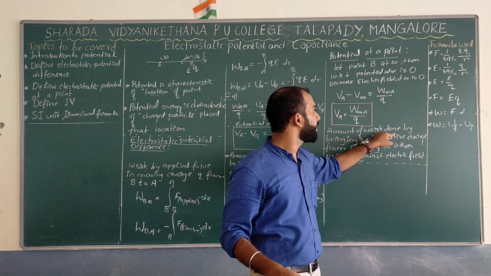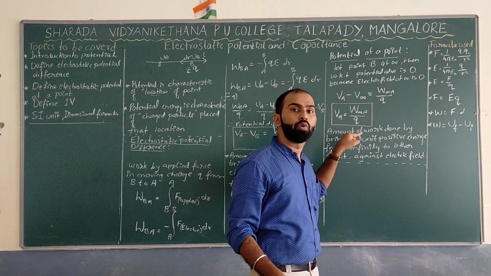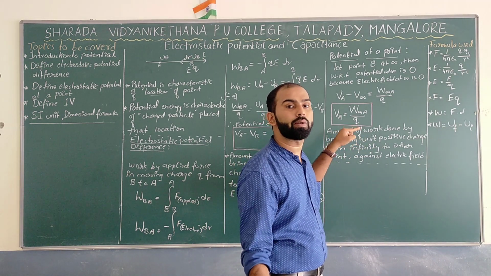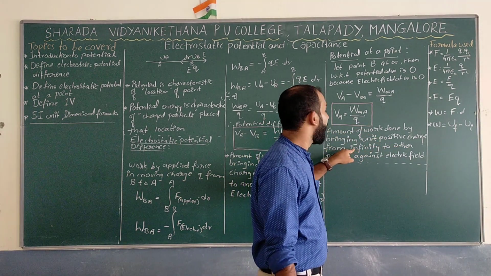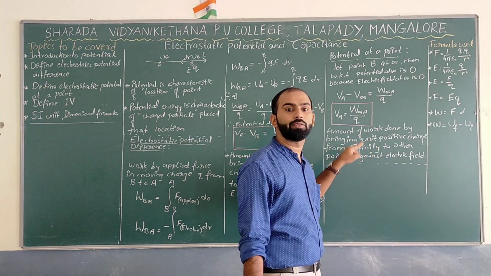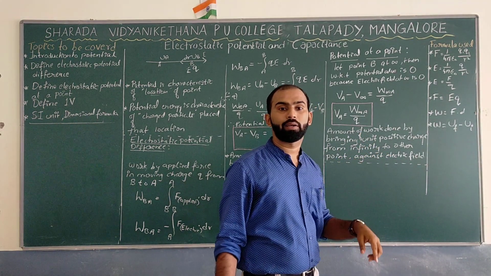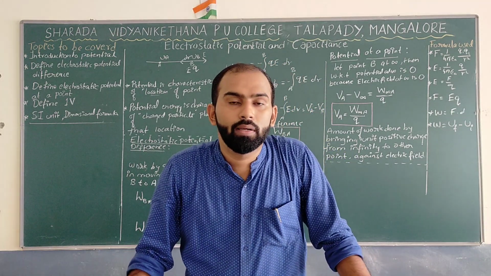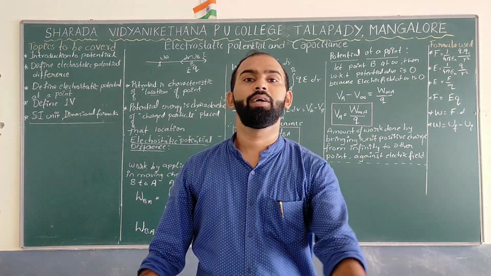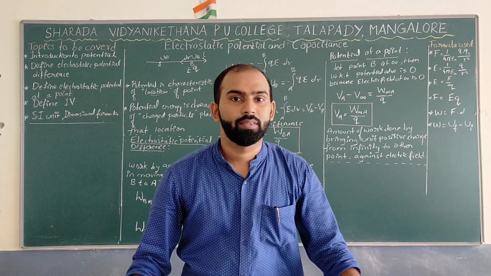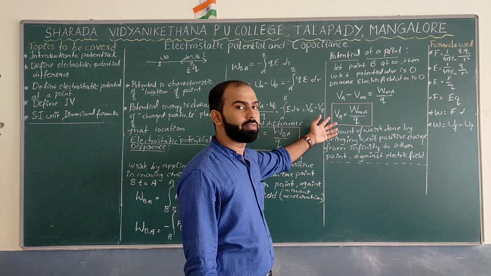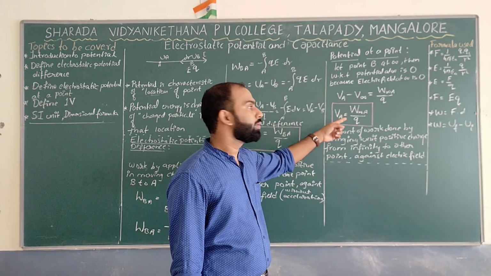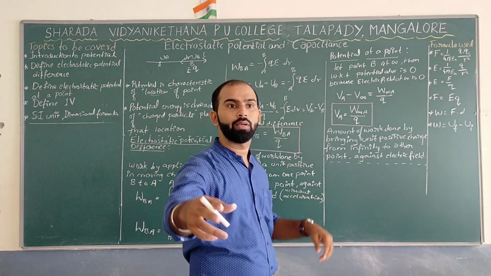So the amount of work done by bringing a unit positive charge from where to where? From infinity to this particular point, and this should be against the electric field. So this is what we can expect here. So are you getting it? So this is VA equal to W infinity divided by Q.